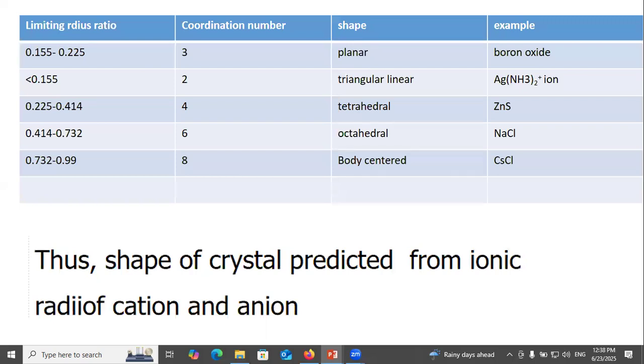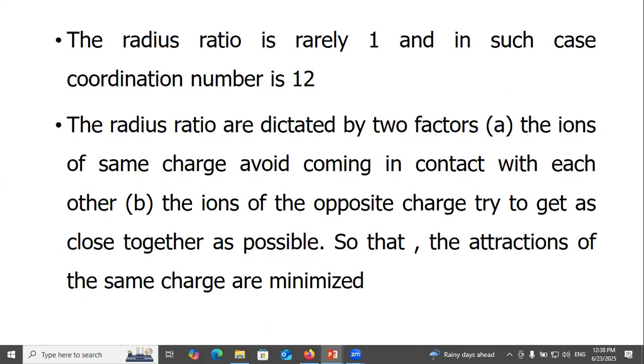Less than 0.155: coordination number 2. 0.225 to 0.414: coordination number 4, tetrahedral. 0.414 to 0.732: coordination number 6, octahedral. 0.732 to 0.999: coordination number 8, body-centered cubic. The shape of the crystal is predicted from the ionic radii of the cation and anion. The radius ratio is rarely 1, and in such a case the coordination number is 12.